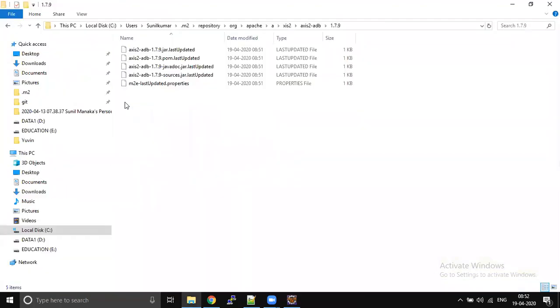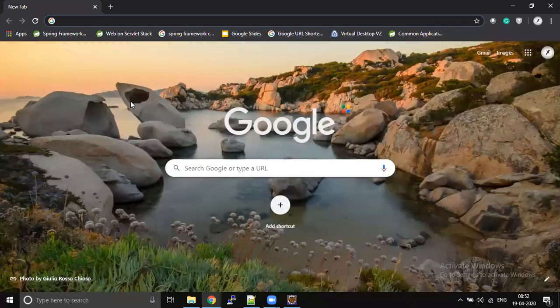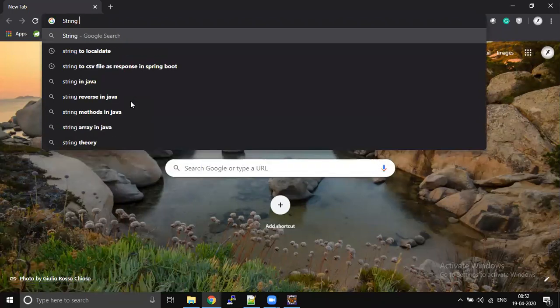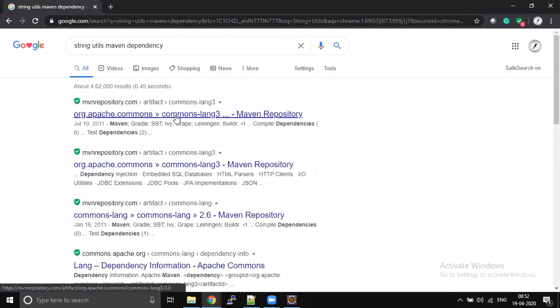For example, you are using a StringUtils class, and you don't know what the jar or Maven dependency is. What you have to do is search for StringUtils Maven dependency. If I want to use Apache Commons Lang 3, just click on it.